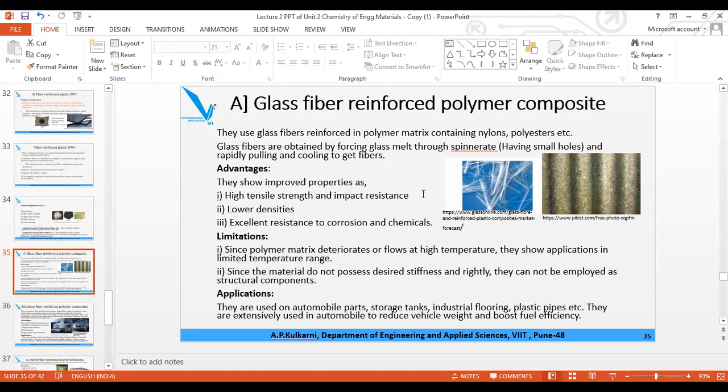But they are not stable at high temperature. Glass fiber reinforced material gets decomposed on heating to high temperature. Therefore, they find application only in a limited temperature range.